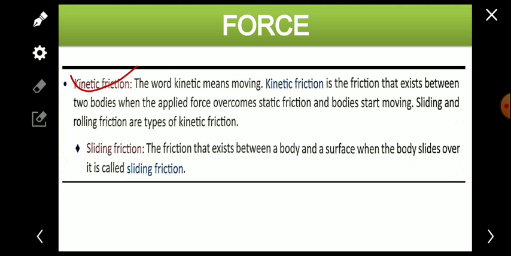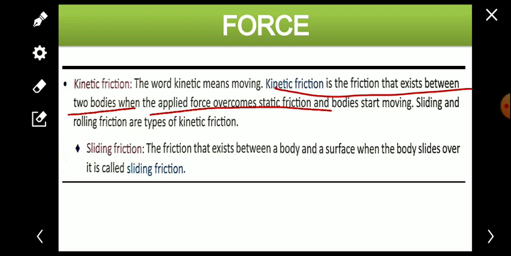Now the second type is kinetic friction. What is kinetic friction? The word kinetic means moving. So obviously by the word only it is clear that kinetic means moving, and friction, so the friction which is because of the movement is known as the kinetic friction. Kinetic friction is the friction that exists between two bodies when the applied force overcomes static friction.